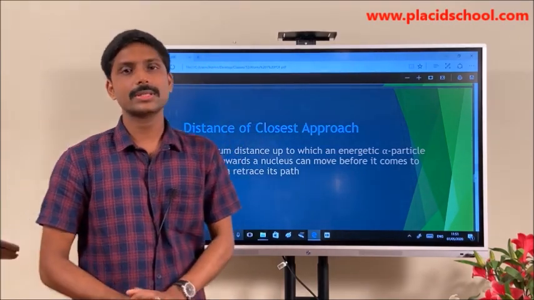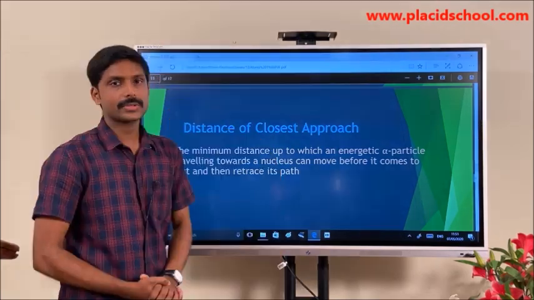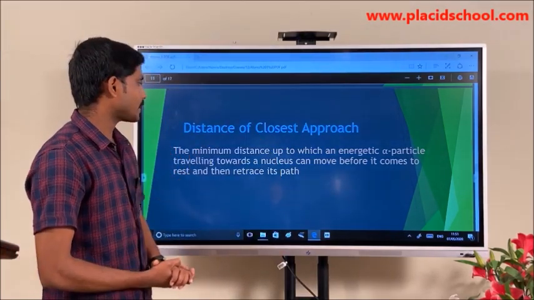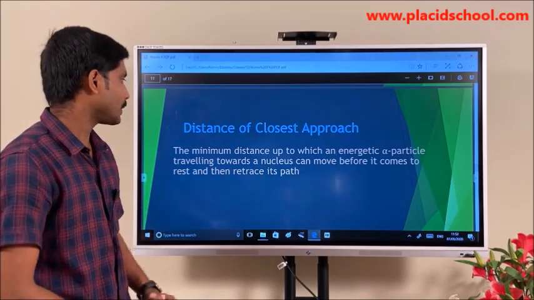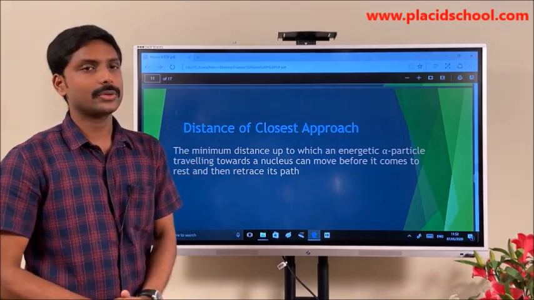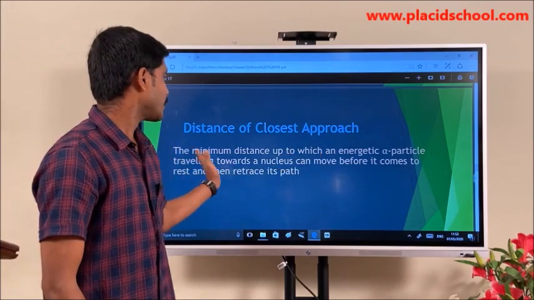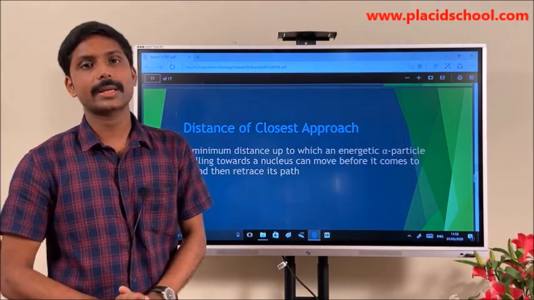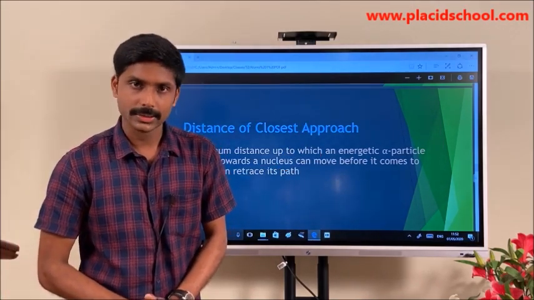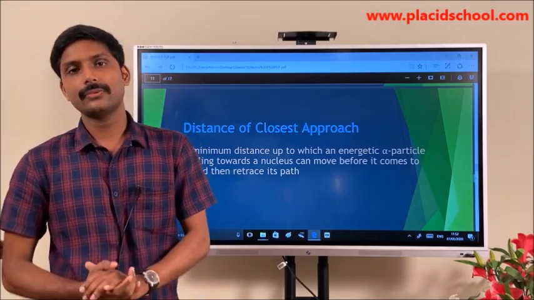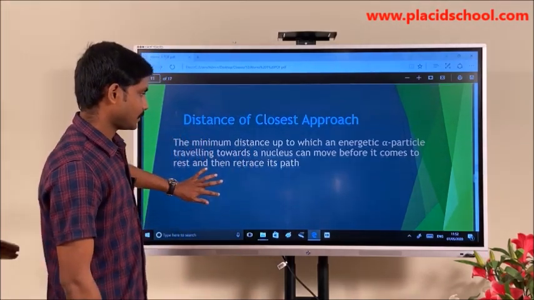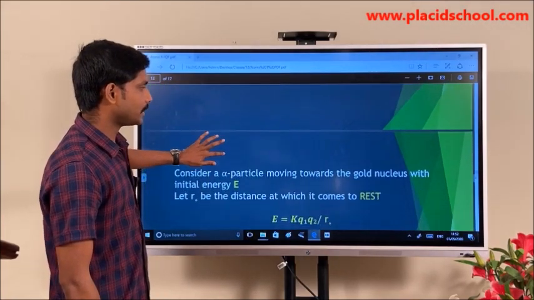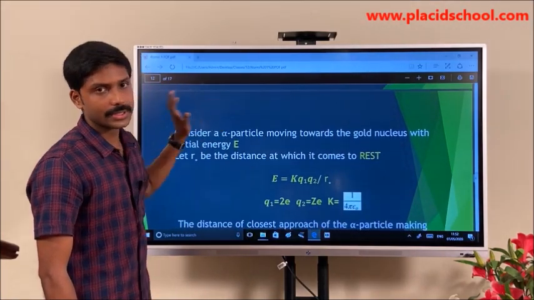Closest approach can be defined as the minimum distance up to which an energetic alpha particle traveling towards the nucleus can move before it comes to rest and retrace its path. That is what the distance of closest approach is. So how can we calculate this distance of closest approach?